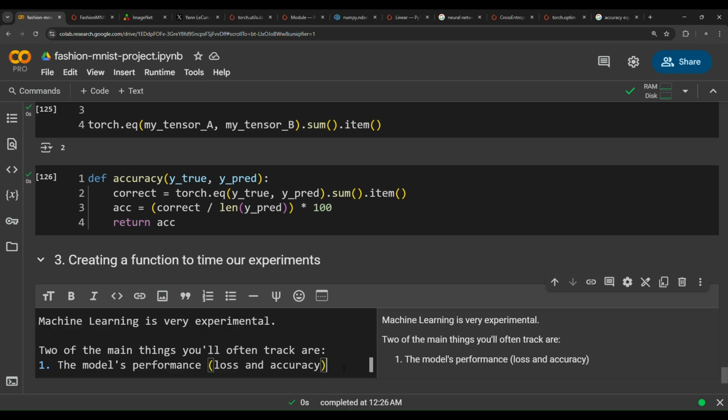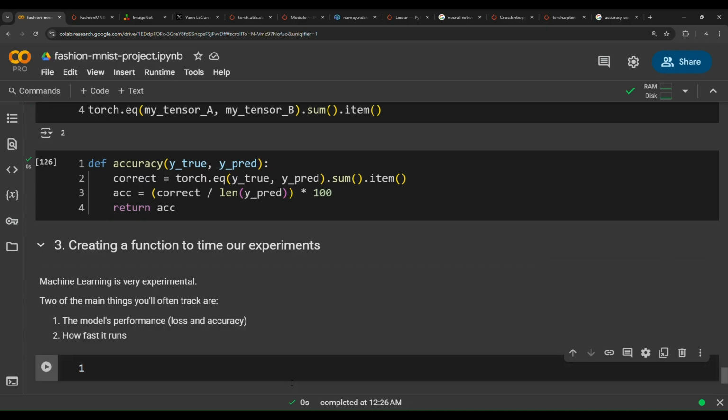So what is the loss? The loss should be lower. The lower the loss, the better the model. The higher the accuracy, the better the model. And 2, how fast it runs. So with that being said, let's create this function.